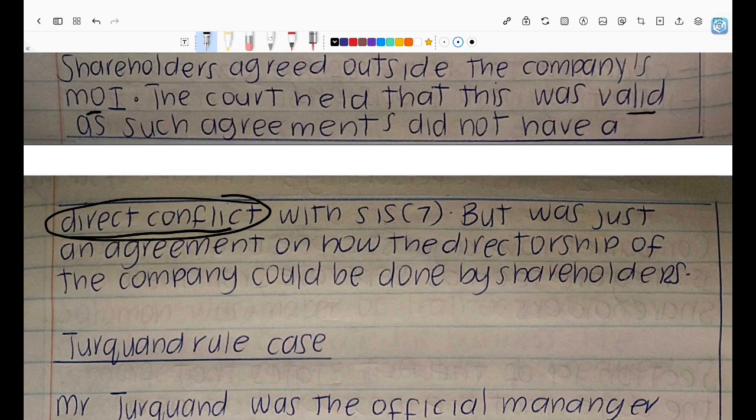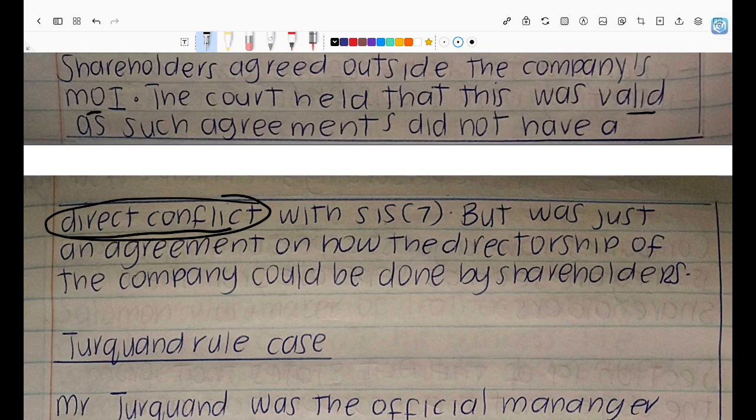And the court held that such agreements are normally justifiable. So with this agreement, I remember in the case when I was reading it, it was talking about a normal business agreement between shareholders that is very normal in the business space they were in, right? And the court held that such agreements are actually acceptable because those are the kind of agreements that shareholders normally agree on in that kind of business environment.